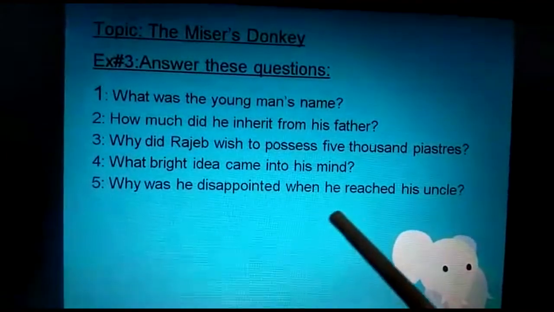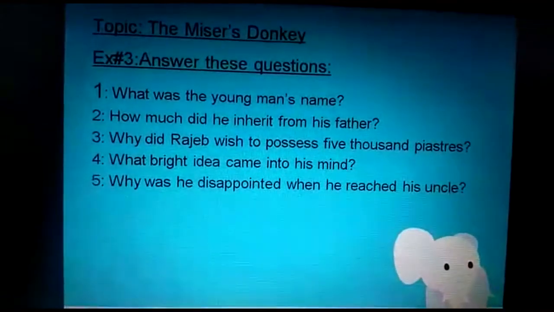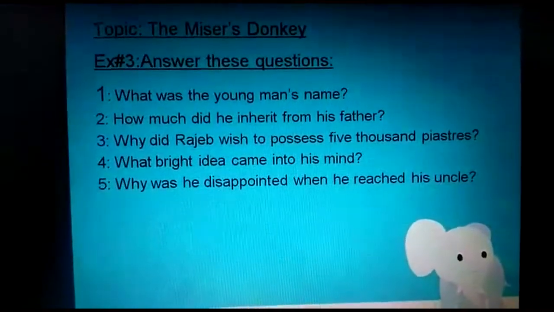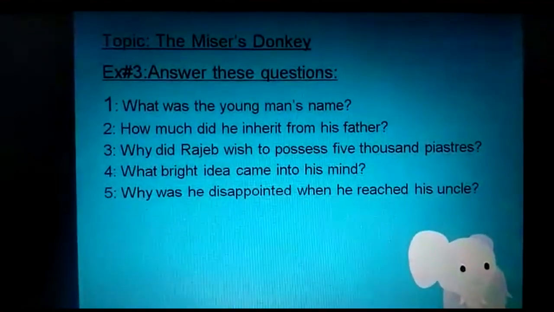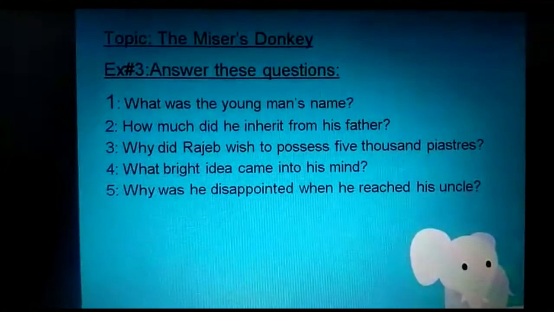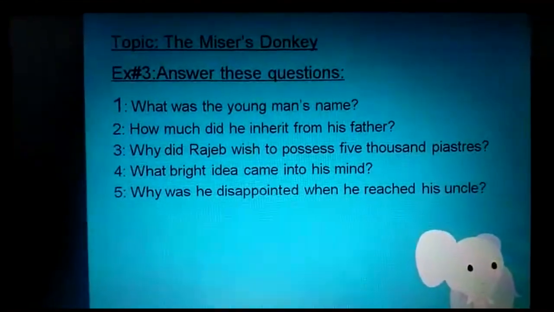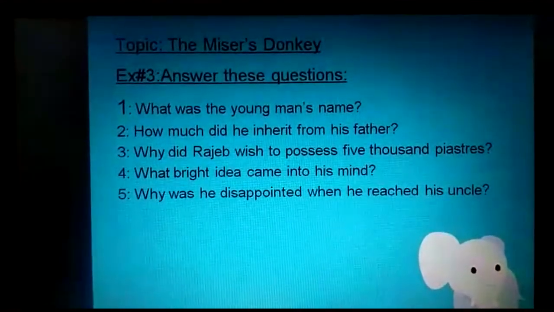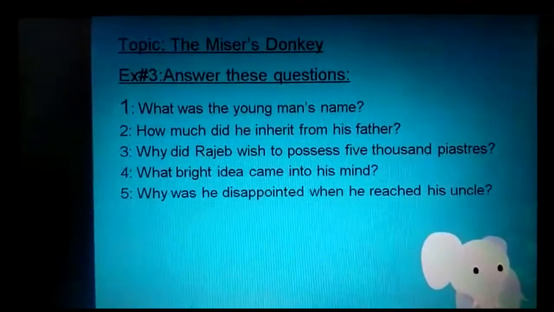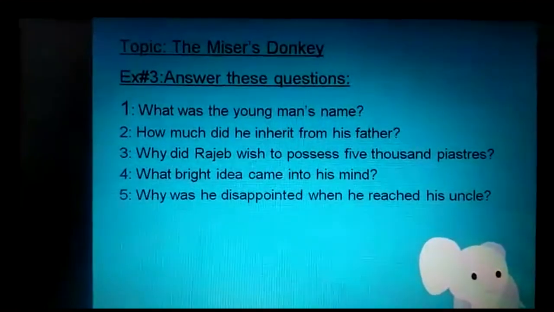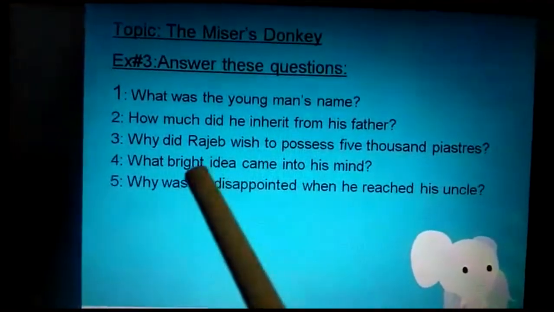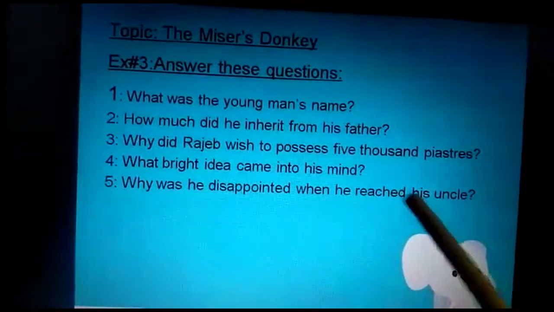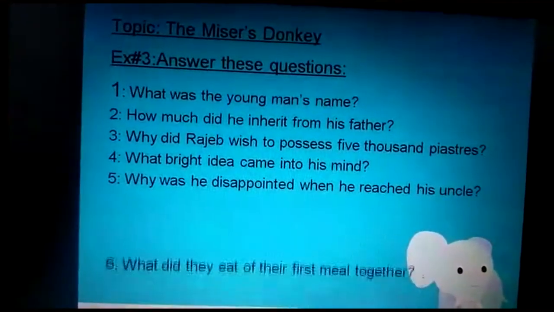Why was he disappointed when he reached his uncle? Yes, why was he disappointed when he reached his uncle? His uncle was a miser. I have told you what is the meaning of miser. The one who doesn't spend his money on his expenditures, on daily basis expenditures. So what will be the answer for this question? He was disappointed to see his uncle's poor, miserable condition. He wasn't living in good condition.